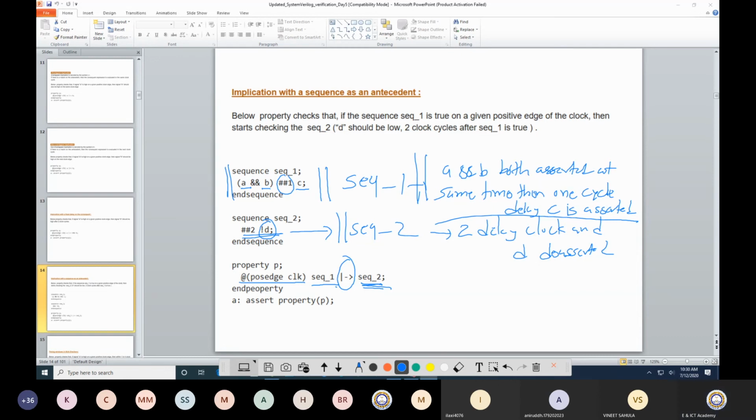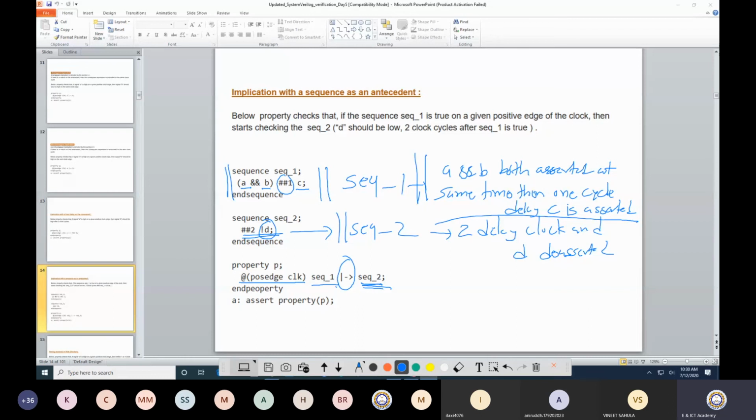Now, again, the same scenario you can write with the non-overlap operator, or maybe with 3 sequences also. You can even define 4 sequences, where the first sequence only defines an event of asserting A, in the second sequence asserting B, in the third sequence asserting C, and in the fourth sequence D asserted.